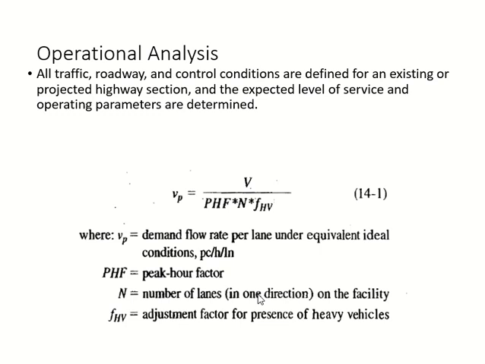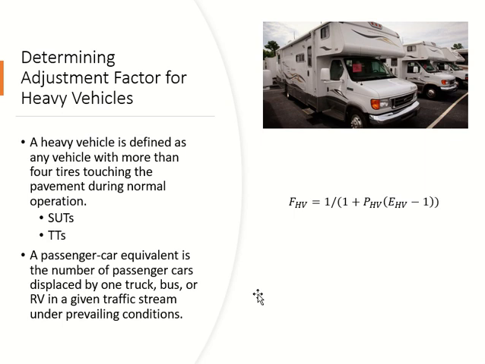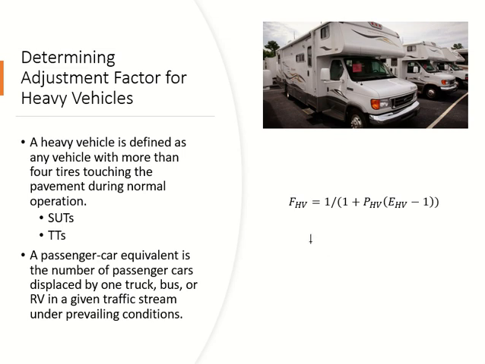So looking at this equation, what is missing? Like the data, what data is missing? The factor, the heavy vehicle factor. Heavy vehicle factor has this equation. The value for PHV is 10%. 10% trucks is given. PHV is 10%, and we had rolling terrain.